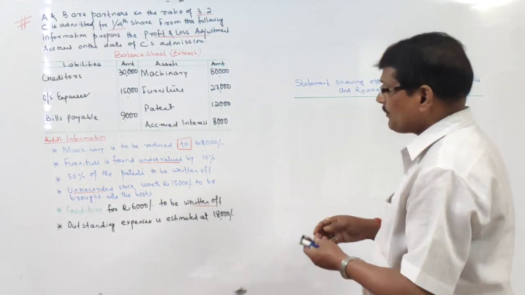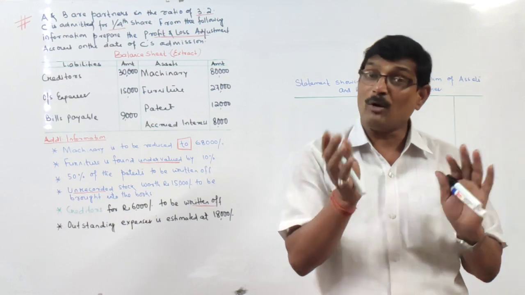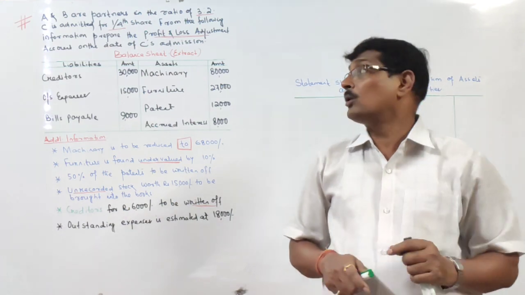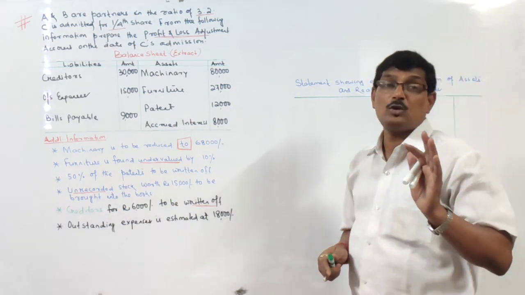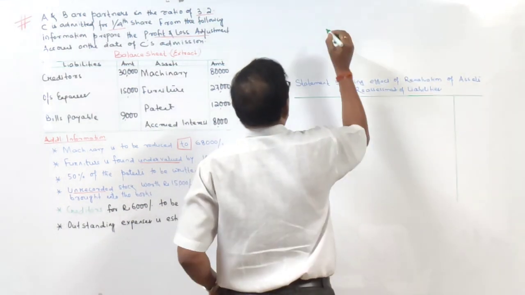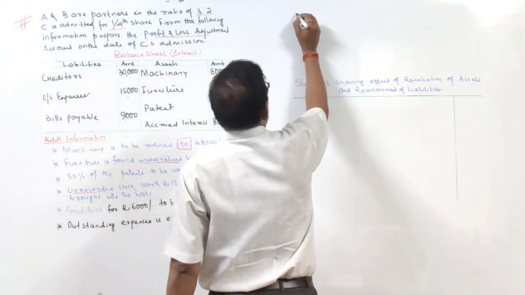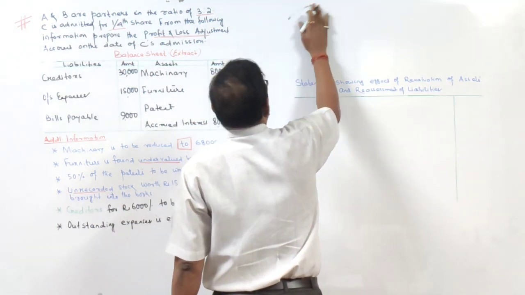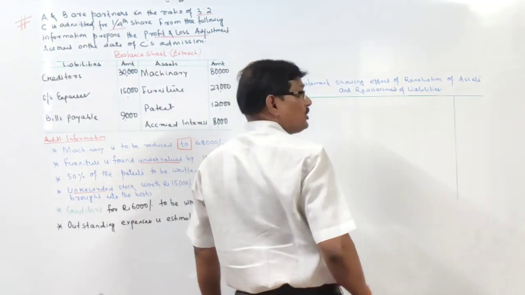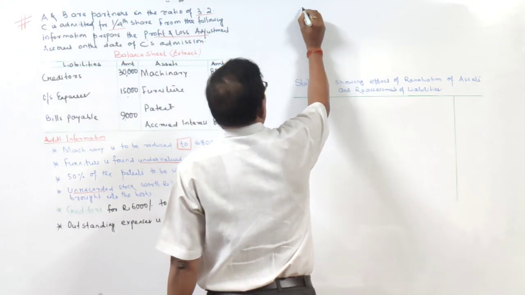You see, first of all let us calculate the new ratio and the sacrificing ratio. We have already discussed this in my first video, right? So calculation of ratios, you know it very well. Now I am explaining it. Now in this case, the new ratio is how much? What is to be done? A and B were in the ratio 3:2 and C is admitted for 1/4 share. So how do we calculate?